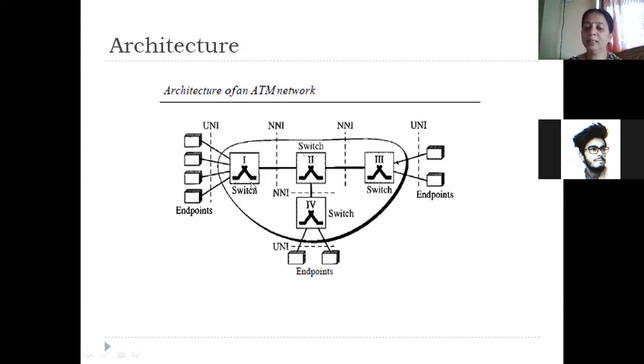Inside the subnet, there are many switches. Each switch will take the data over an incoming line and forward it over an outgoing line. If one switch is transmitting data to another switch, that is, one switch is connected to another switch, the interface between them is called NNI.